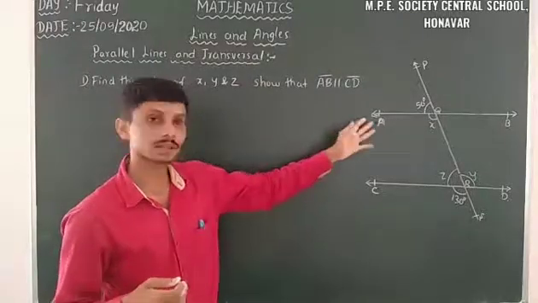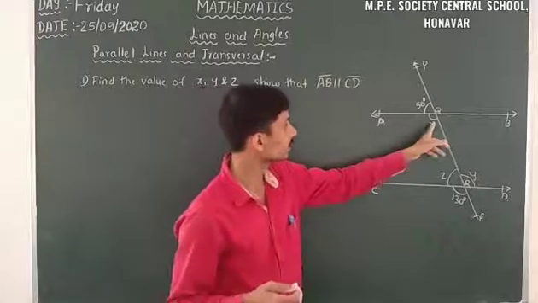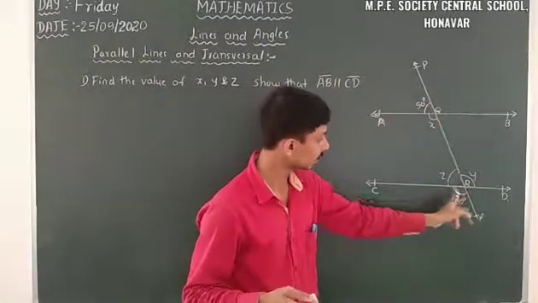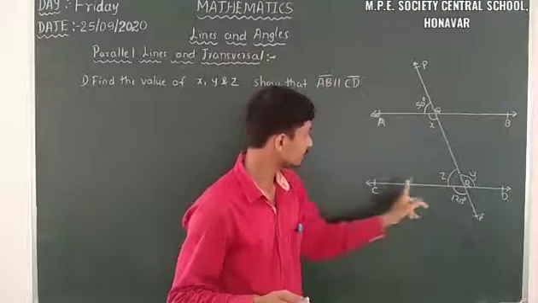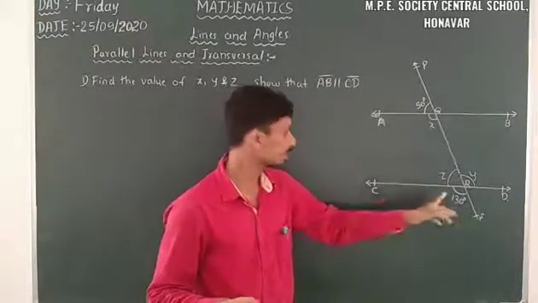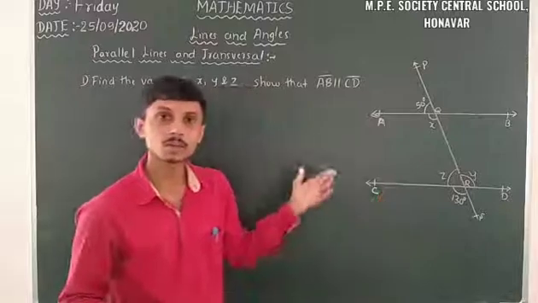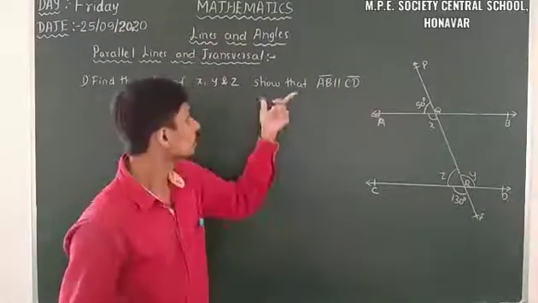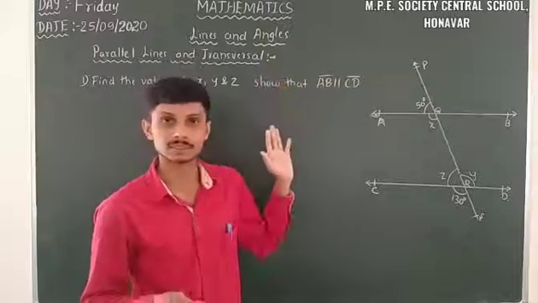Here just observe the diagram. Here x is there, here 50 degree. This one is given, and this angle CRS is y, 130 degree we have. So from these things we have to prove AB is parallel to CD.